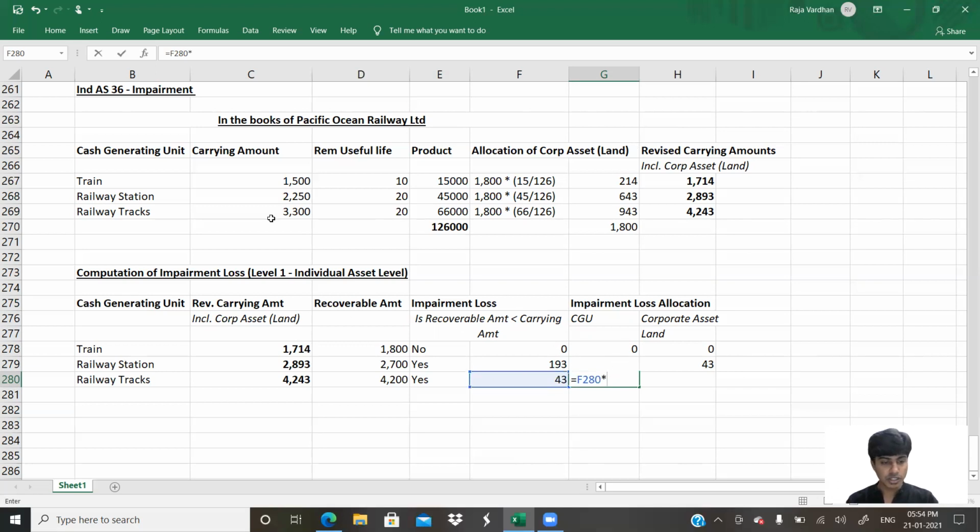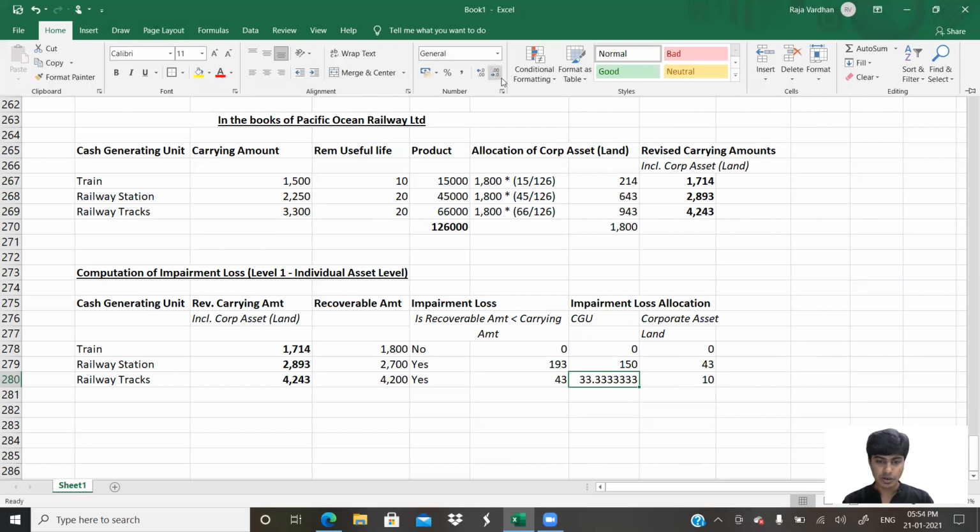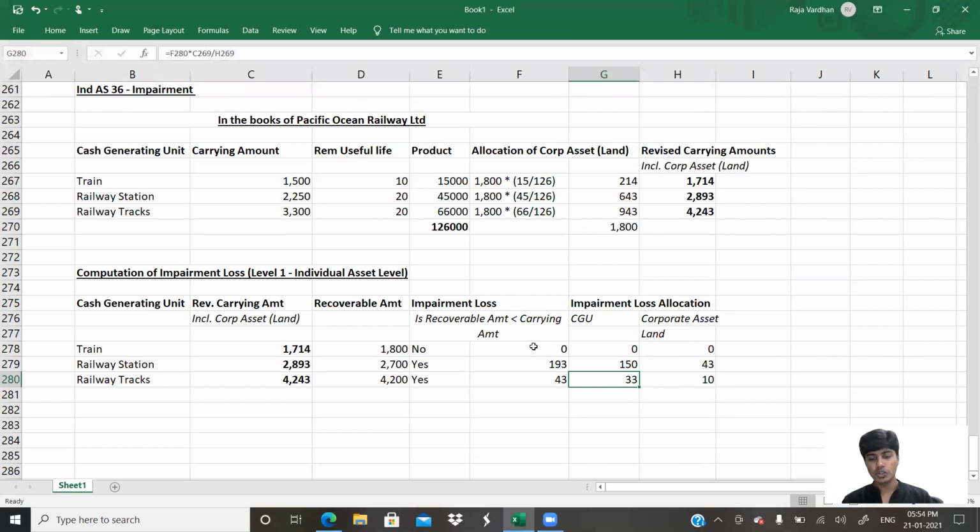So what is the value of the CGU? CGU value is 3300. What is the entire value? Entire value is 4243. I would get 33.33, so I can take it as 33. Here it will be 43 multiplied by 943 divided by 4243. That would be 10. So this will be 33, rounding off. That's it. So now you know the bifurcation of this 193 and 43 also.